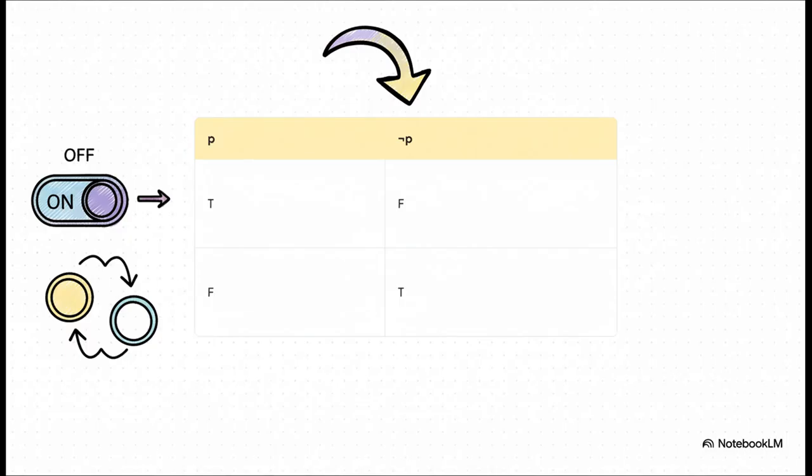All right, let's start with the absolute simplest one, negation, or not. Its job is super easy to understand. If our proposition P is true, then not P is false. And if P is false, then not P becomes true. That's all there is to it. It's basically just a logical on-off switch.